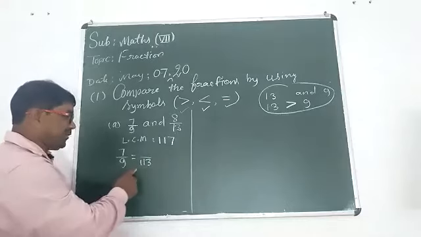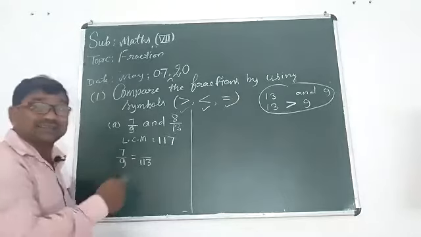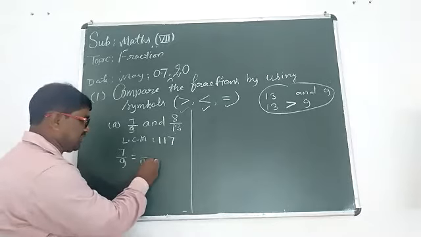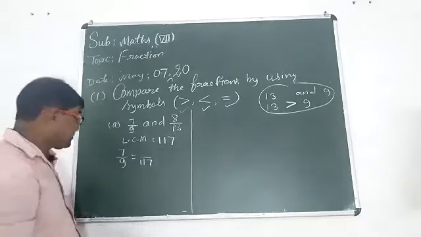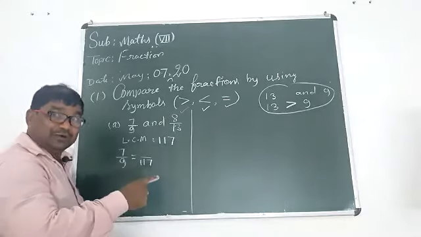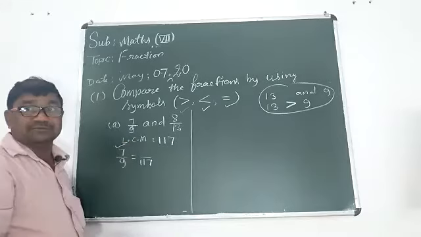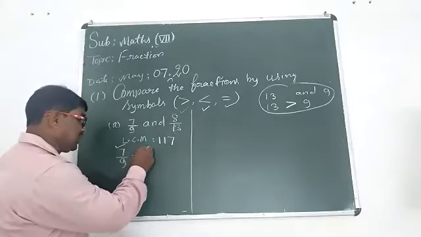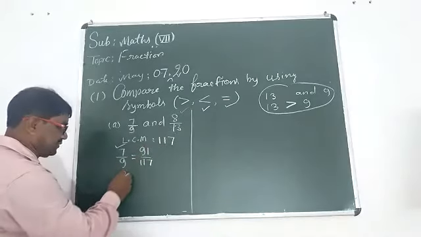Now this quotient 13 you will multiply by its numerator 7. So 13 times 7 is 91.